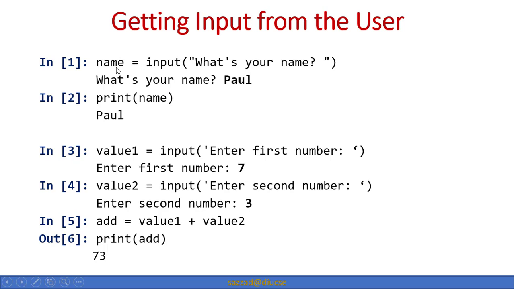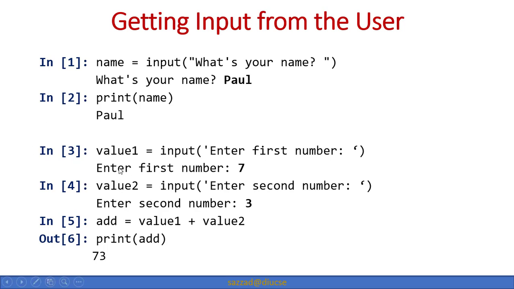So this variable is automatically treated as a string. So now like we are giving an output, what's your name, so it will display on the screen, and then the user will input his name like Paul, and now we just print out the value of this string variable and it will display Paul. So as simple as that. See how easy it is to get input from the user, but in other languages it is so difficult, as we all know.